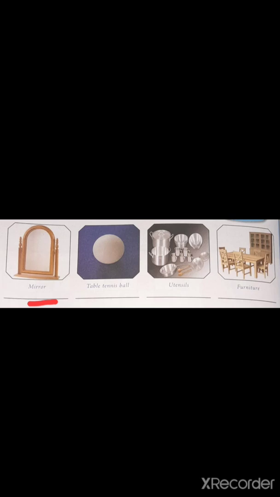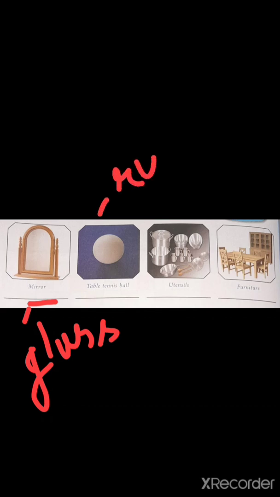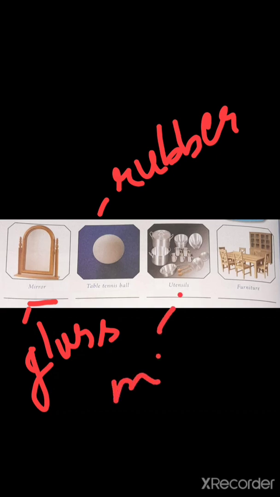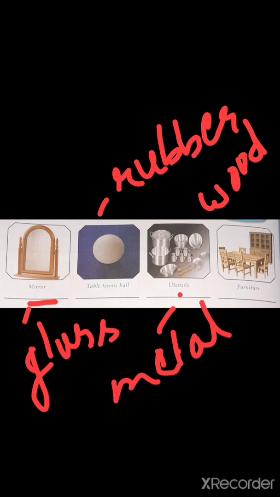The mirror is made of glass, the table tennis ball is made of rubber, utensils are made of metal, and furniture is made of wood. Right?